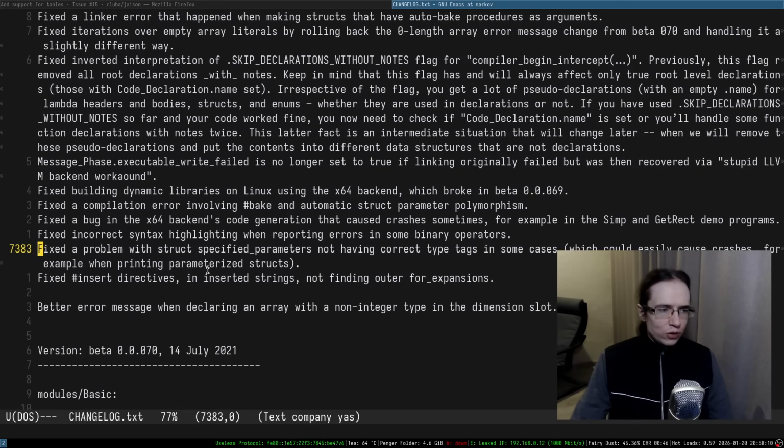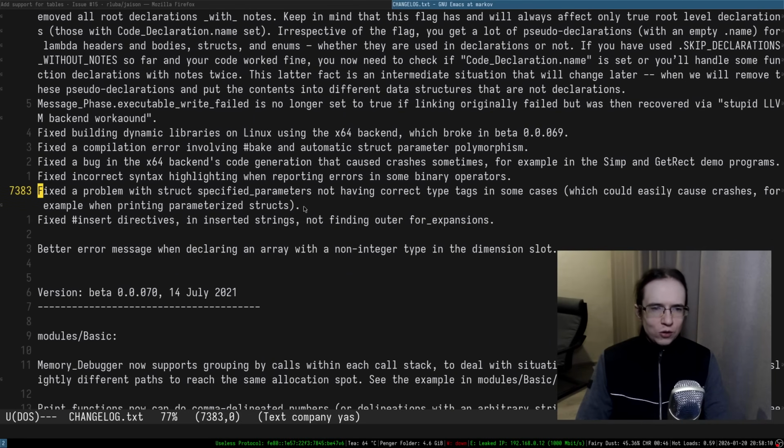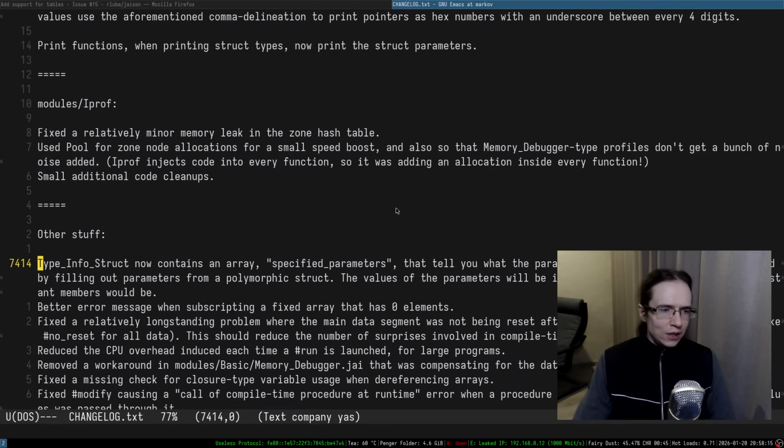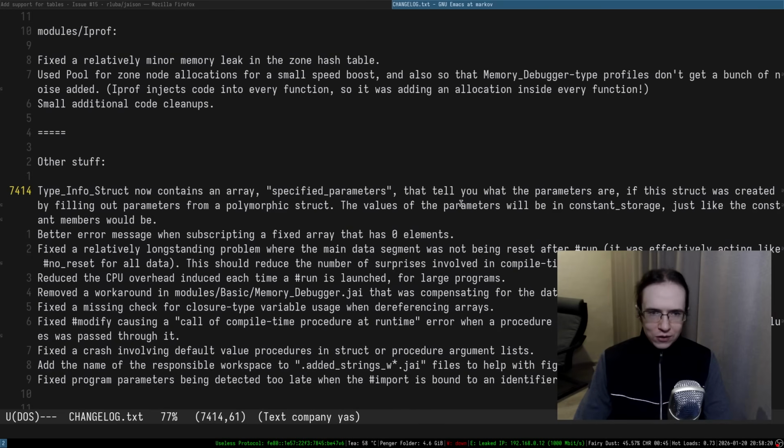So there's the changelog: fix the problem with struct specified parameters not having correct type tags in some cases, which could easily cause crashes. Okay, so that's one problem. Now contains an array specified parameters that tell you what parameters are if this struct was created by filling out parameters from a polymorphic struct. The values of the parameter will be in constant storage, just like the constant members will be.